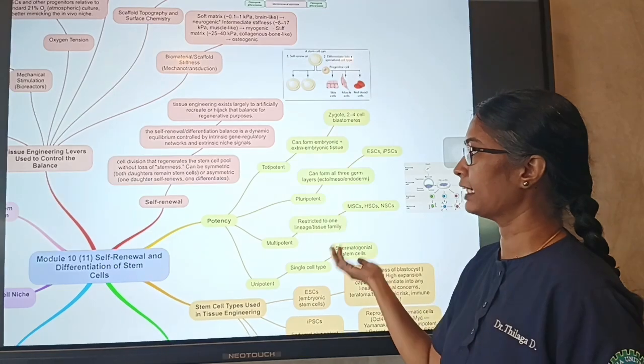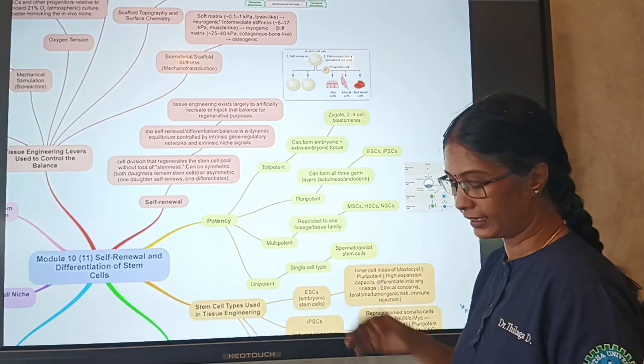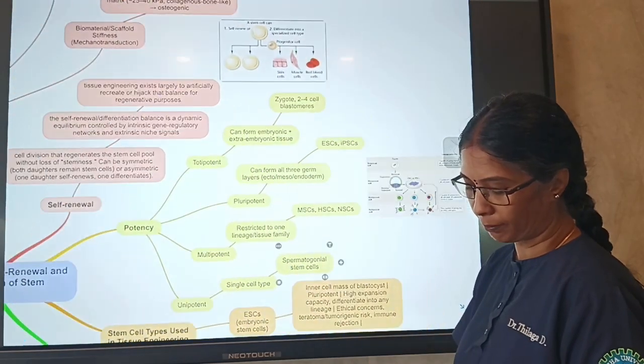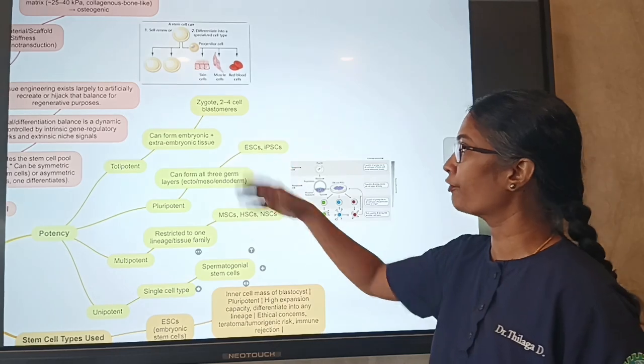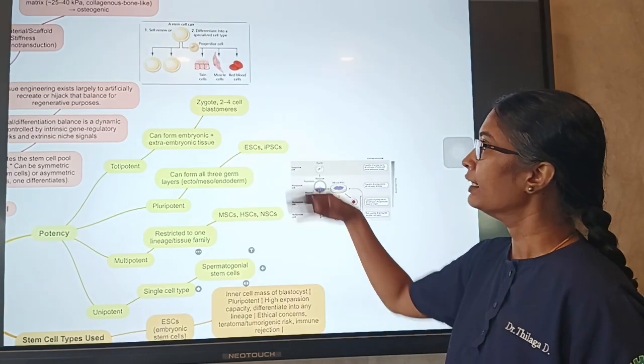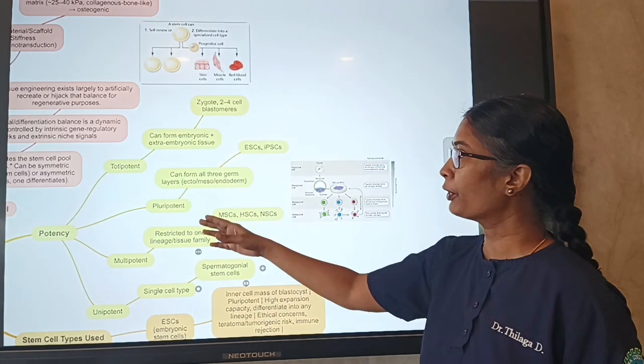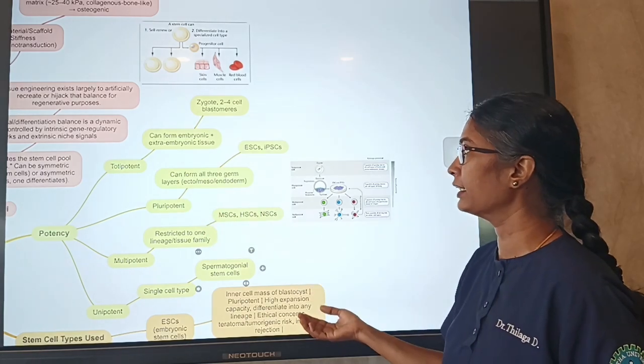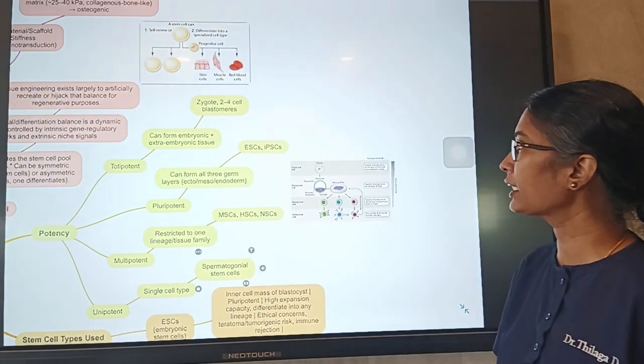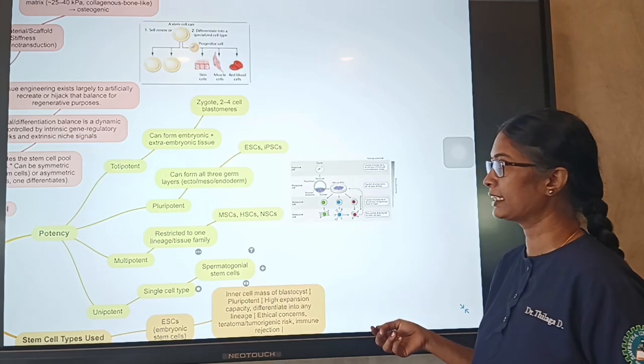So we know that the stem cell has different potency. The totipotent is from the embryonic and extra-embryonic tissue. You can form both embryonic and extra-embryonic. It is from the zygote, which is the 2 to 4 cell blastomeres. The pluripotent can form all the 3 germ layers. Examples are the embryonic stem cells and the induced pluripotent stem cells.